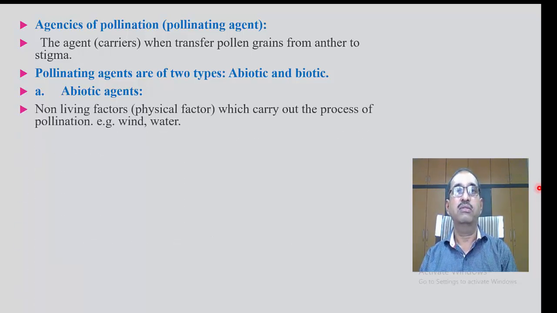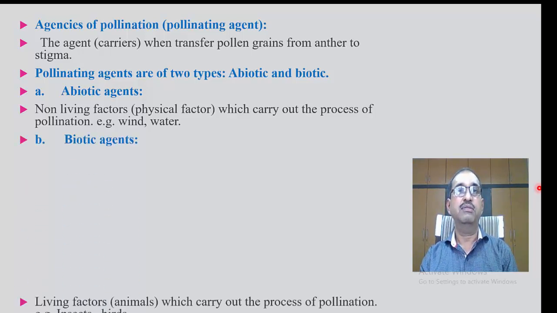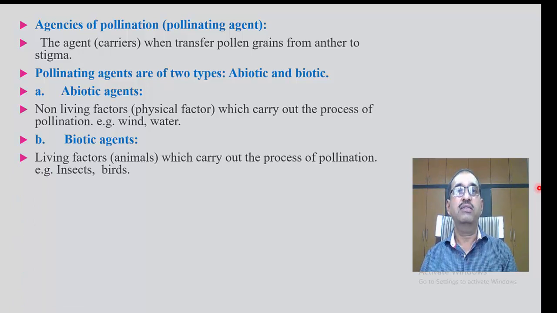Non-living or physical factors which carry out the process of pollination are called abiotic agents, for example, wind, water, etc. Second, biotic agents. Living factors like animals which carry out the process of pollination are called biotic agents. Examples: insects, birds, etc.